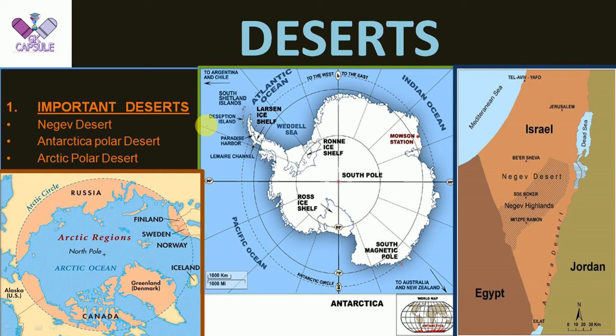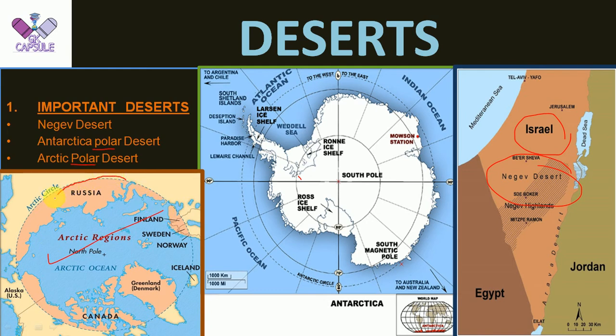Now let's go towards the remaining important deserts which are located outside these regions. The first is in Israel, that is the Negev Desert. It is also important, and then there are the polar deserts. The first is the Arctic. This is the Arctic polar region. This is the Arctic Desert.